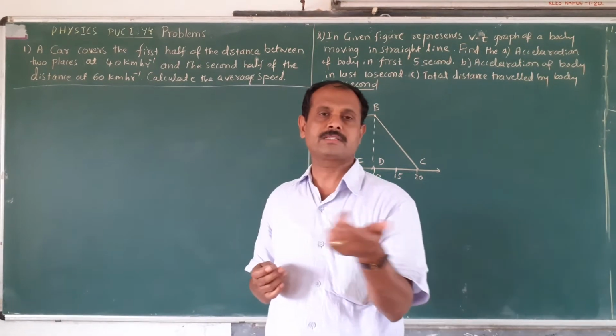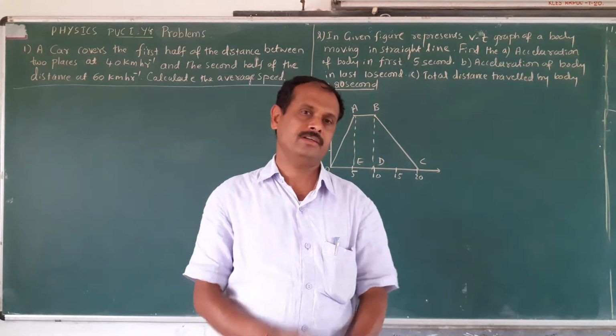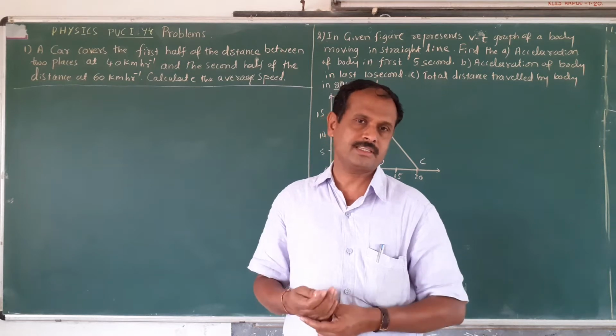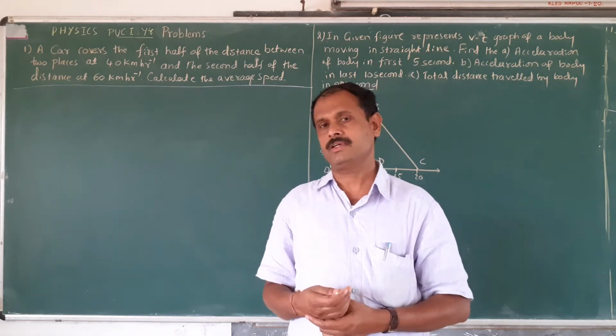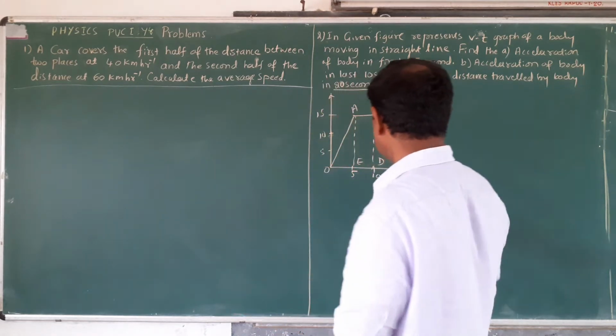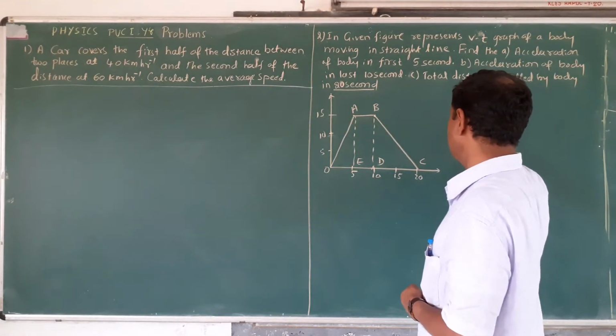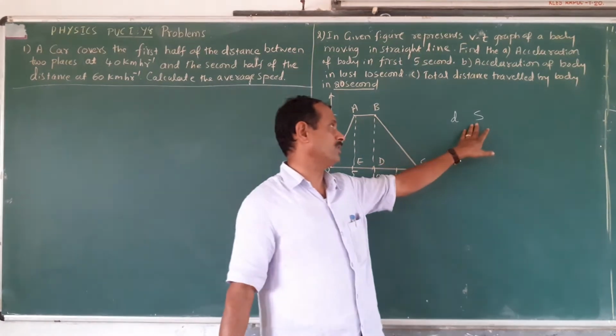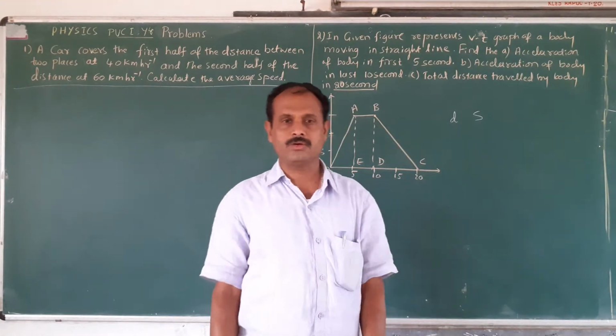Distance and displacement are entirely different. Distance is said to be scalar, but displacement is vector. Distance is represented by d, and displacement is represented by s. Displacement is a vector quantity and distance is a scalar quantity.